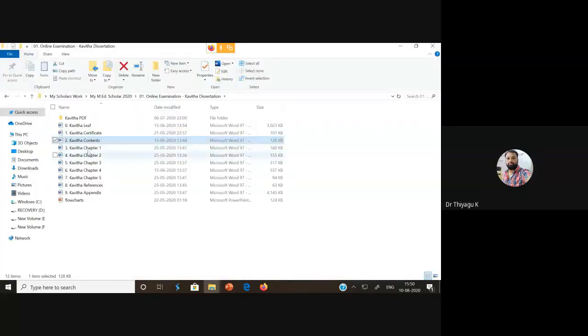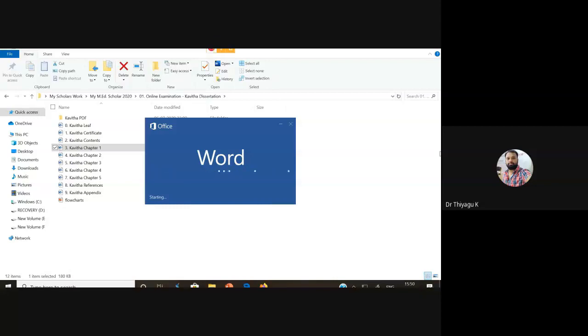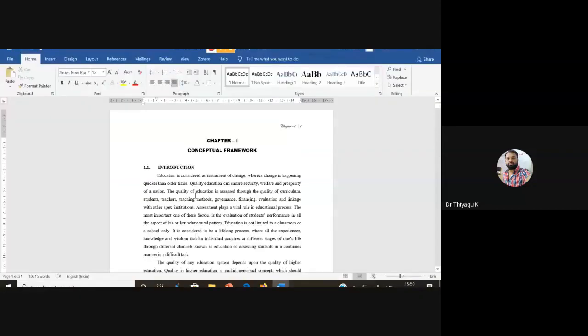See here, chapter 1, chapter 2, chapter 3, chapter 4, chapter 5, everything is called the main section. So I'm opening chapter 1. She has written chapter 1 with, I think, more than 30 pages. So we will see. She has written 31 pages for the 5 chapters. It's not compulsory. There is no control on the number of pages. You and your guide can decide how many pages you want to go with. That is your concern only.